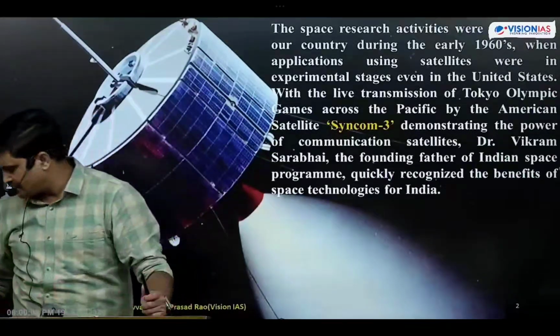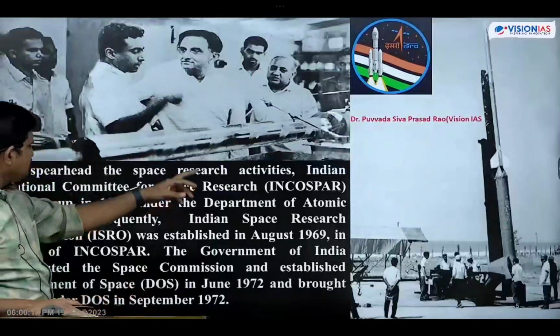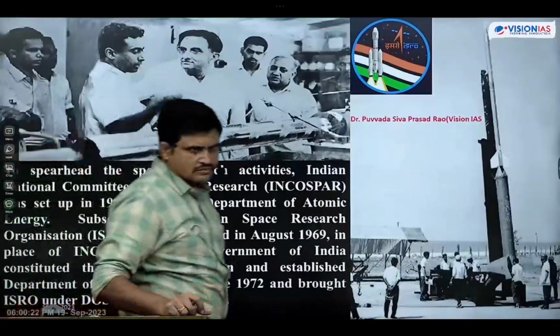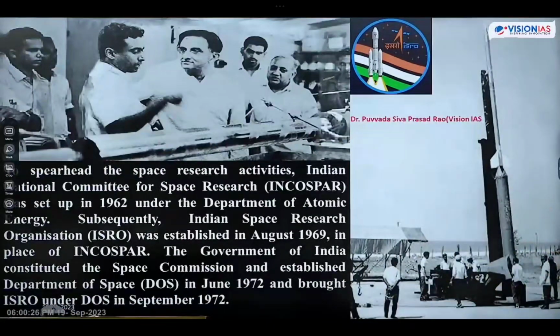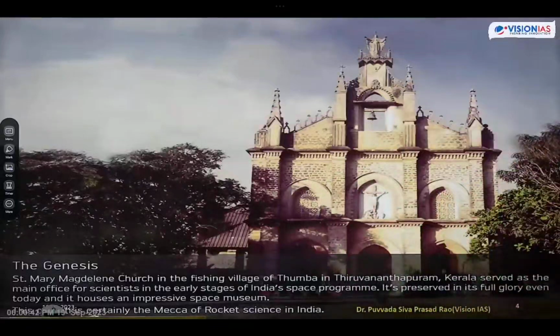Immediately after this in India we established the Indian National Committee for Space Research in 1962. Later, by 1969, it was renamed as ISRO. And ISRO was first started in a small church in Kerala. There is a fishing village in Kerala that we call Thumba. In that Thumba village, the first ISRO activities were started in a church called the Mary Magdalene Church, and it is popularly known as the Mecca of the Indian Space Program. Here we started these space activities, and slowly we started developing the rocket system.